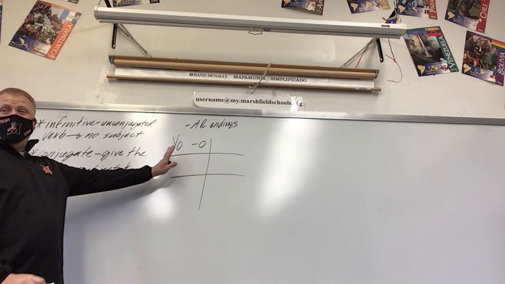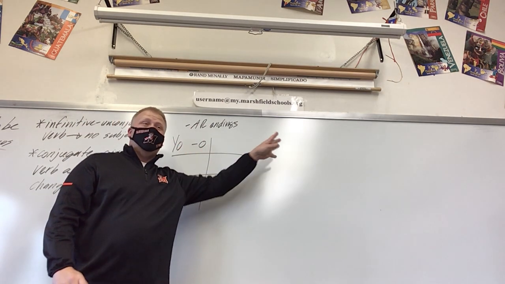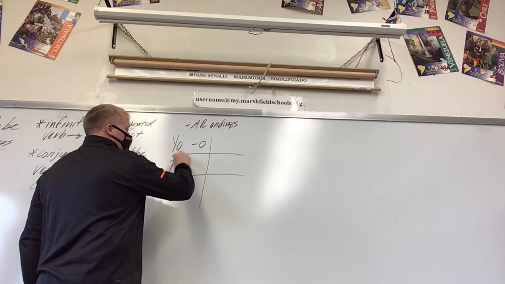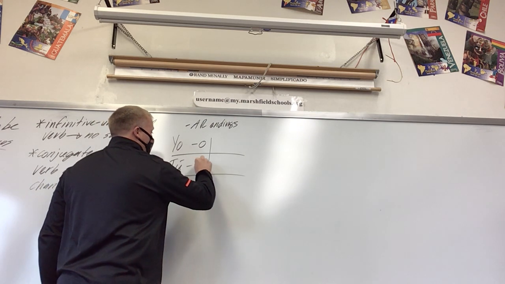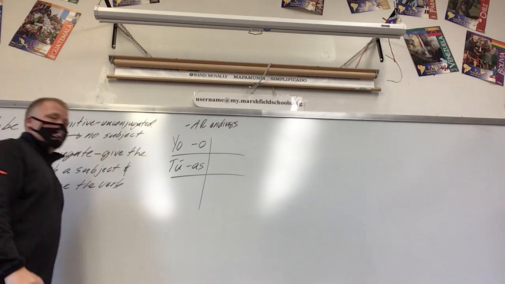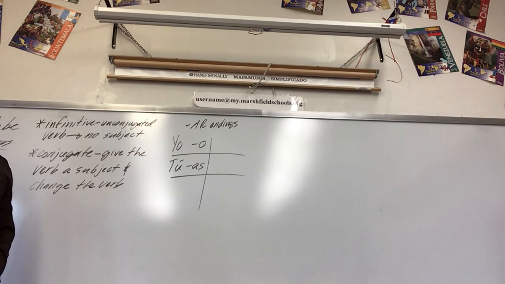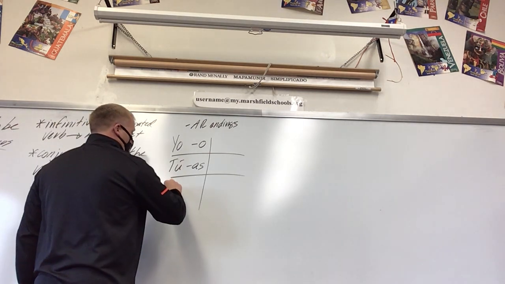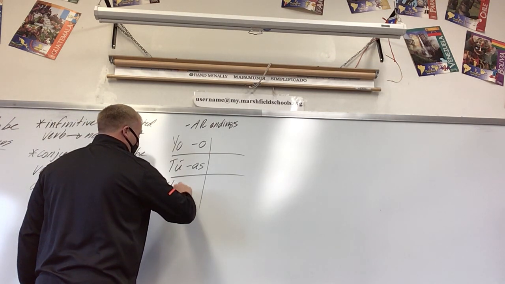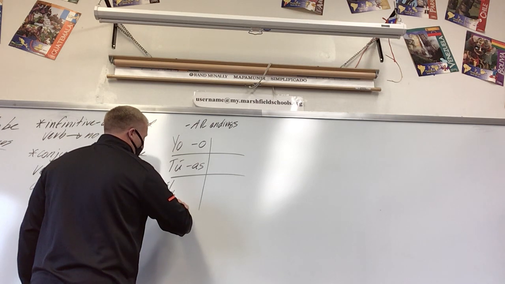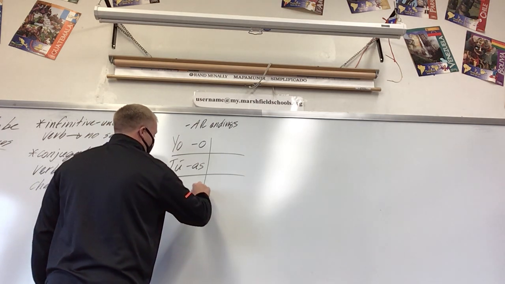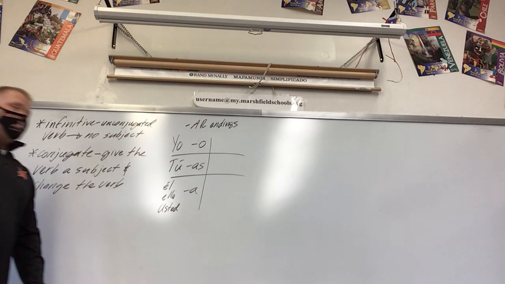So I'm going to give you the endings, then we're going to actually put it into practice. If our subject is tú, that means you, we're going to use the ending as. If our subject is él, or ella, or usted, our ending's going to be a.